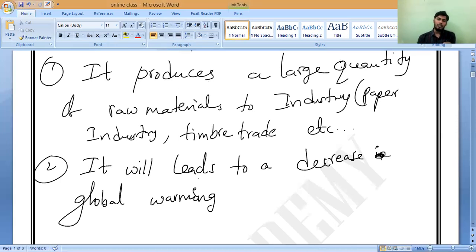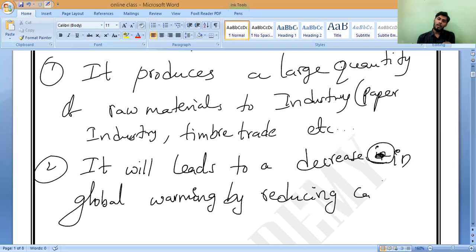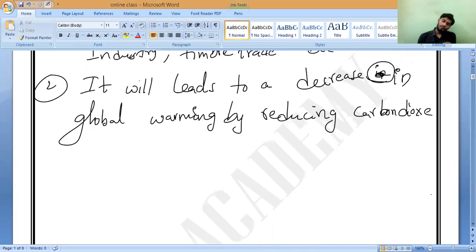Decrease in global warming, by how? By reducing the CO2. Carbon dioxide means what? CO2, the carbon dioxide in the atmosphere. Do you understand?